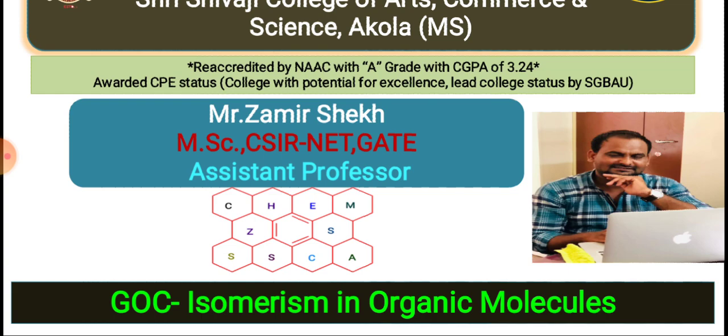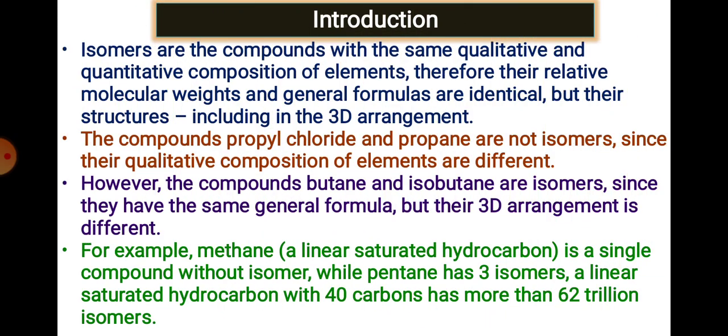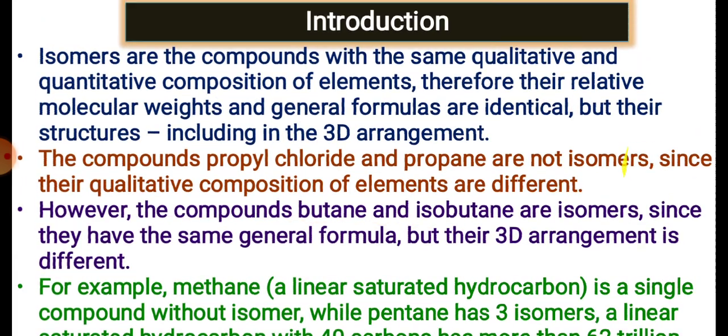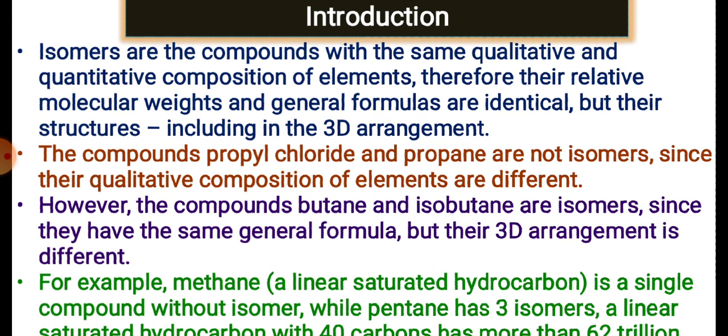So we'll start from the beginning. What is the introductory part of isomerism? In this slide, what exactly is the meaning of isomerism and isomers? Iso means similar, and mers means parts. They have the same constituents, but the arrangement of the constituents is quite different, and basically that phenomenon is called isomerism.